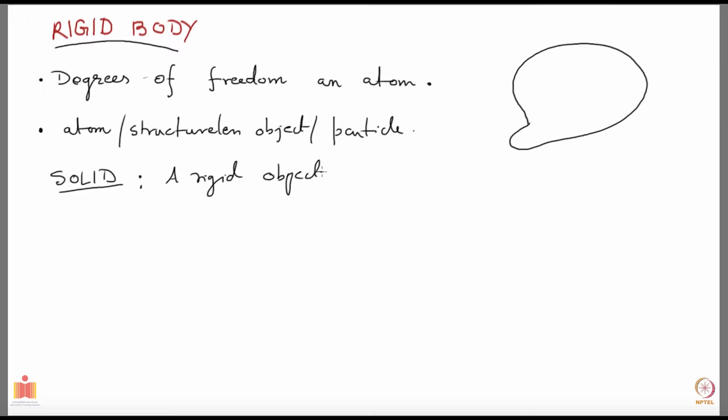By rigid I mean the distances between different particles of the object are not going to change with time, and that is what we mean by rigid. As I said, this may or may not be suitable for the problem you have at hand. So let's say we are interested in rigid objects.